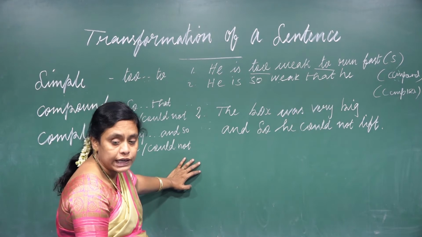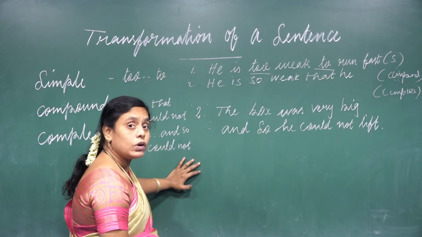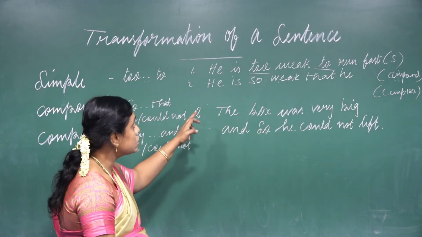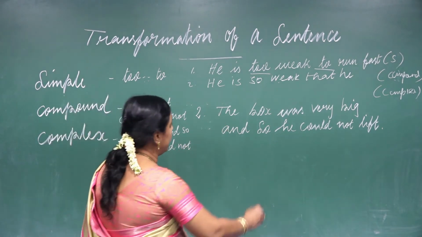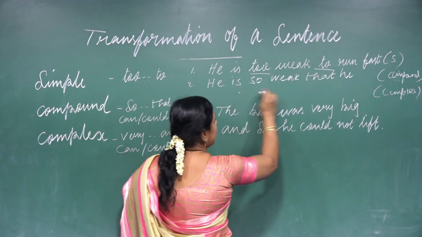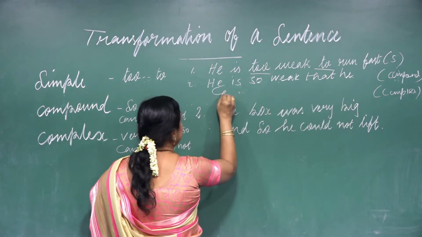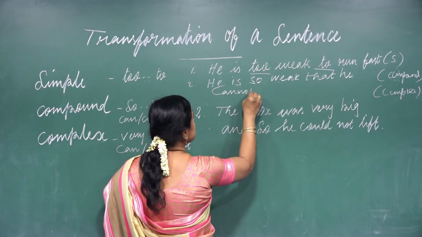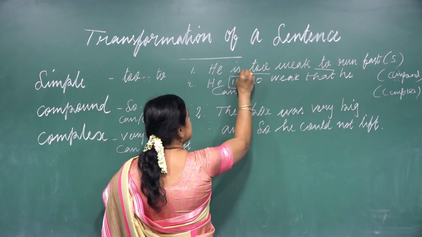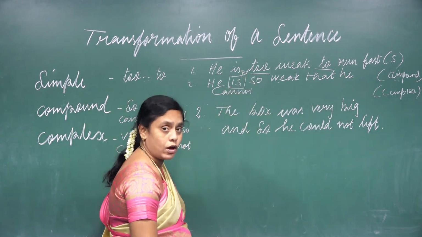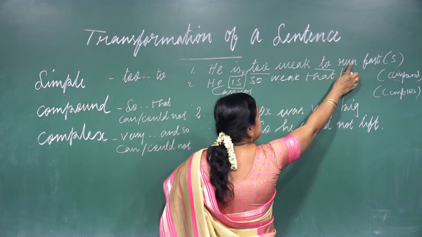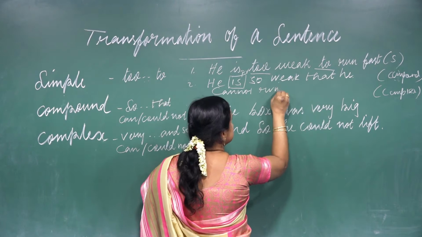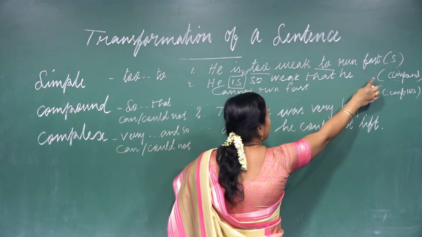Is the sentence present or past? It is present tense, so I use cannot. He is so weak that he cannot run fast. And now this is the compound.